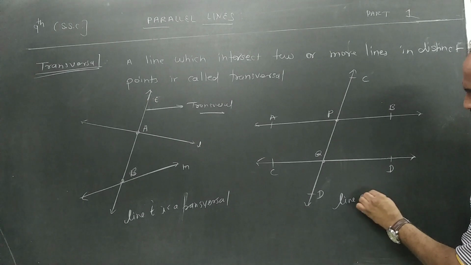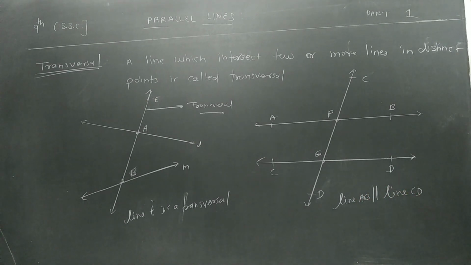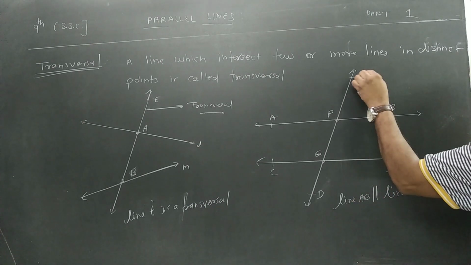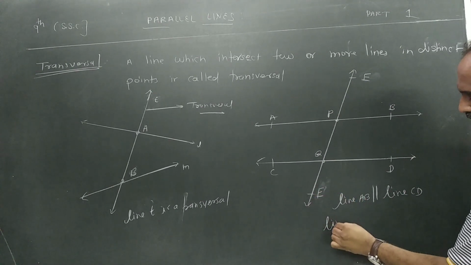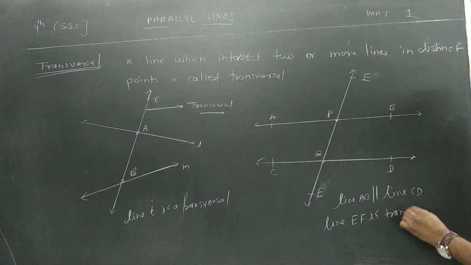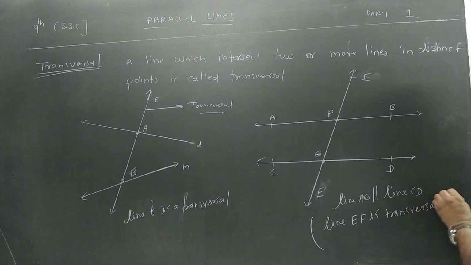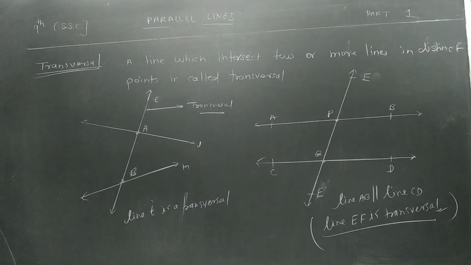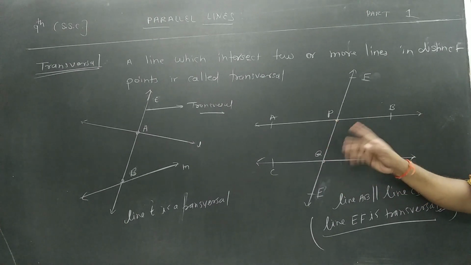Line AB is parallel to line CD, and then we will take EF, sorry. Then line EF is a transversal. Whatever line EF will be a transversal, and this line EF is intersecting line AB and